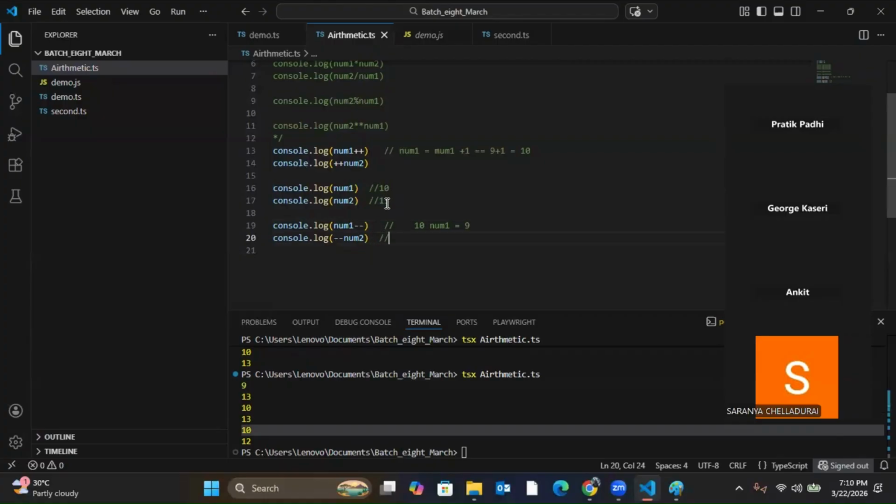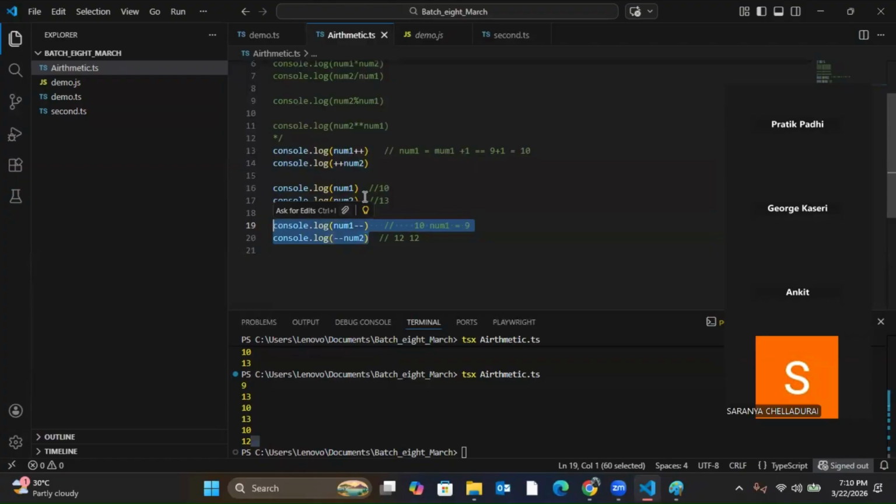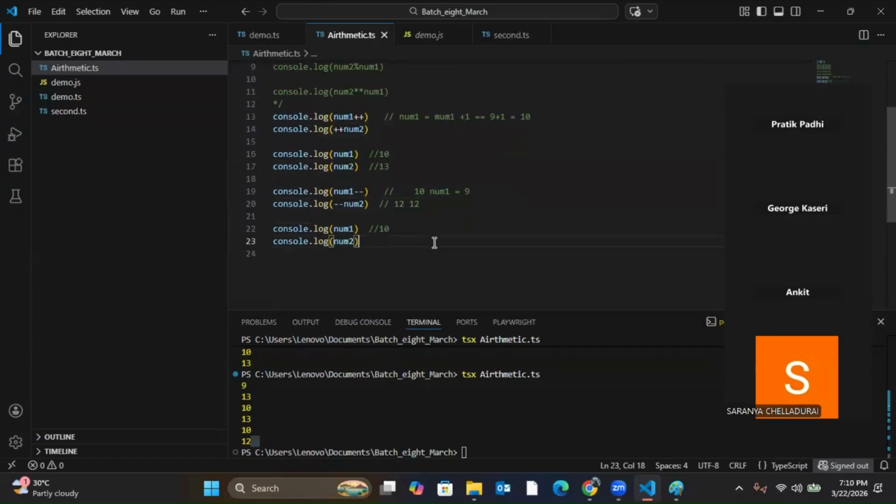Num2 is 13. So first it will decrement, then it will print. So it has decremented to 12, then it is printing 12. Now if I print num1 and num2, what will get printed? So it's 9 and 12.